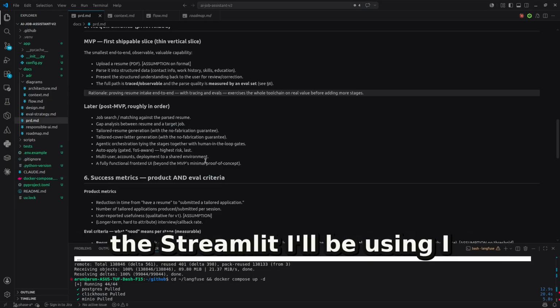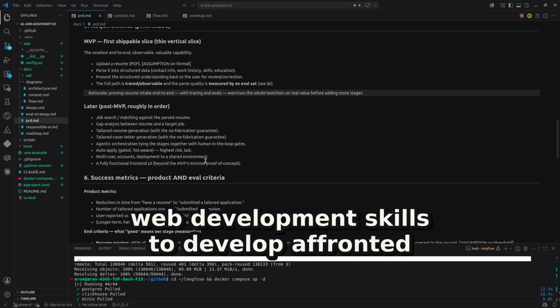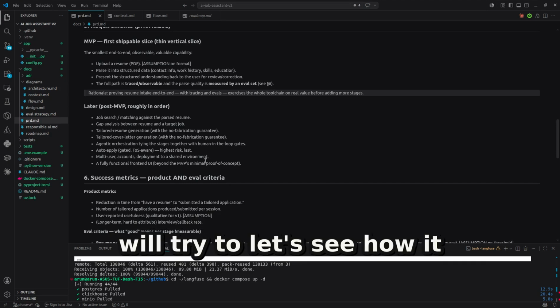So I'm not using the Streamlit. I'll try to use some web development skills to develop a front end. We'll try to. Let's see how it goes.